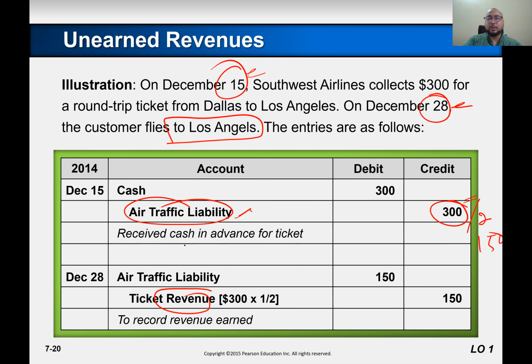So you can also replace it with unearned revenue. Right? You can also write down the air traffic liability, but you can also use unearned revenue. This is the more standard one. Understand, guys?